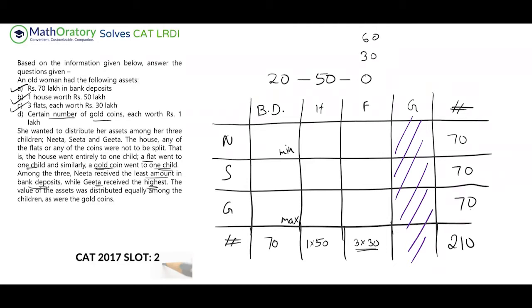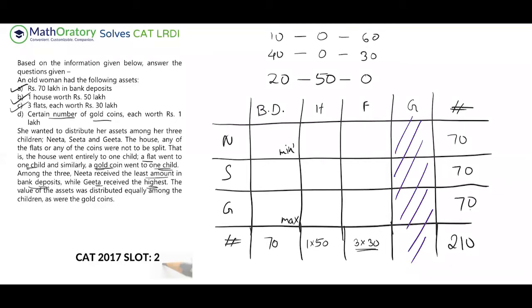So somebody gets a couple of flats and somebody gets one flat. Whoever gets a 30, now the house is gone, so both of these people get a 0 in the house column. So with the 30, you need a 40 to get 70, and with the 60, you need a 10. So this can be distributed straight away.